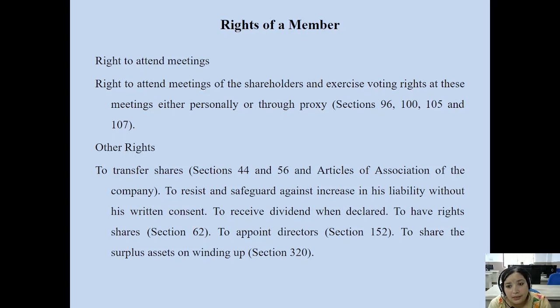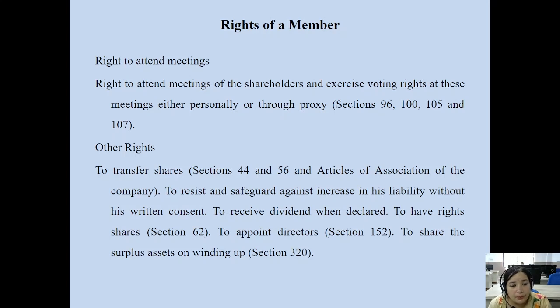As per section 96, section 100, section 105, and 107 of the Companies Act, members have the official right to attend these official meetings of the company.